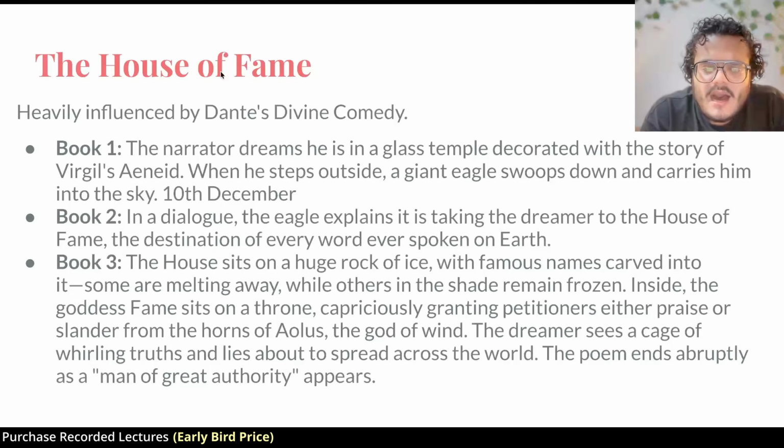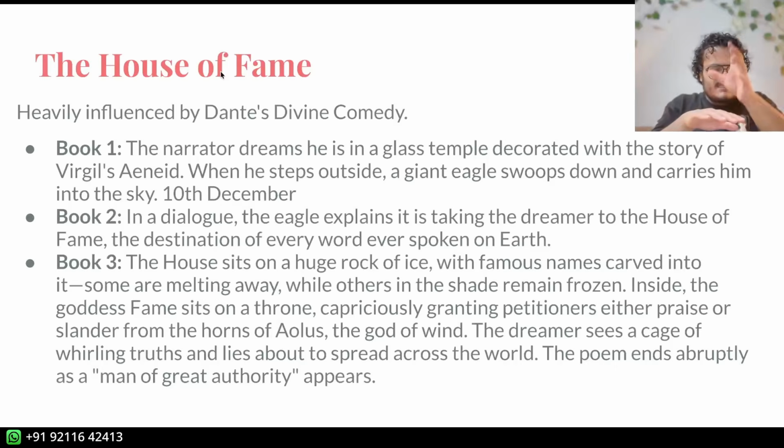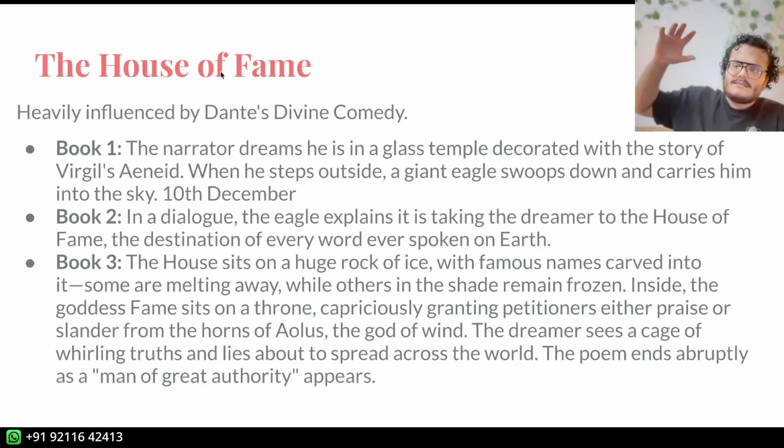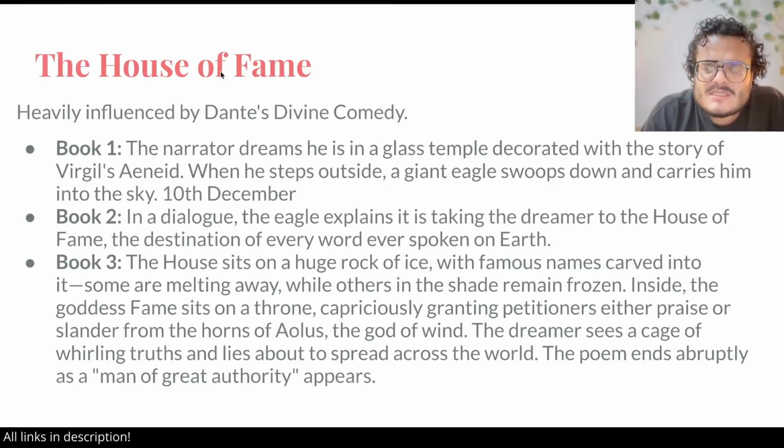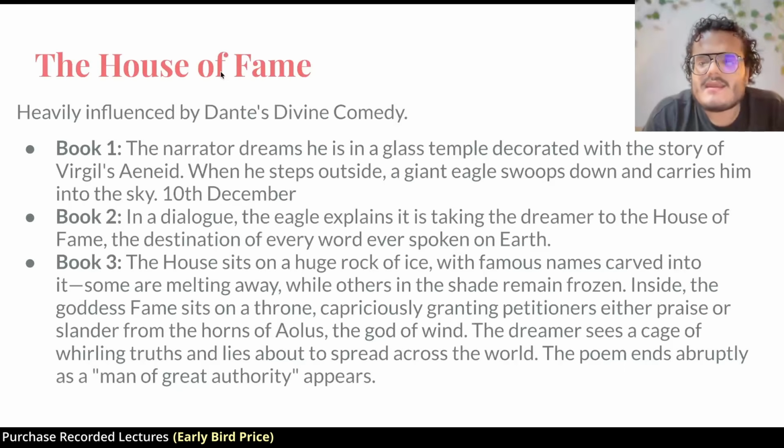Now, the architecture of the House of Fame is going to be important. In book 3, the house, which is going to be like a tower-like thing, sits on a huge rock of ice, right? And with a lot of famous names carved into the ice. So there is the ice, there is a House of Fame, and then names carved across the ice. Now, because the house is on the ice, some places get the shade from the house. The house's body casts a shade on some of the names. Those names remain frozen, and other names melt away, essentially saying that fame is inconstant and kind of random.